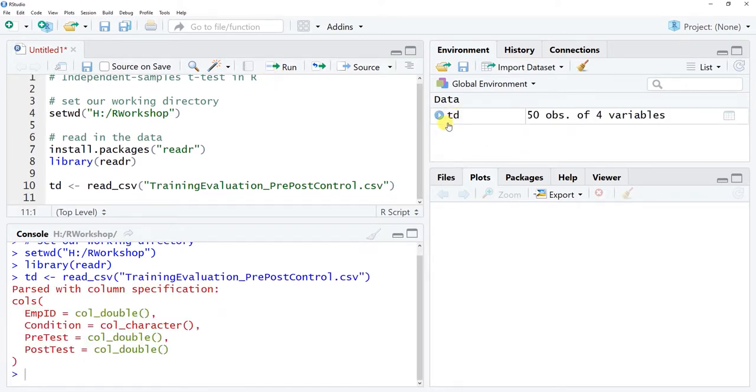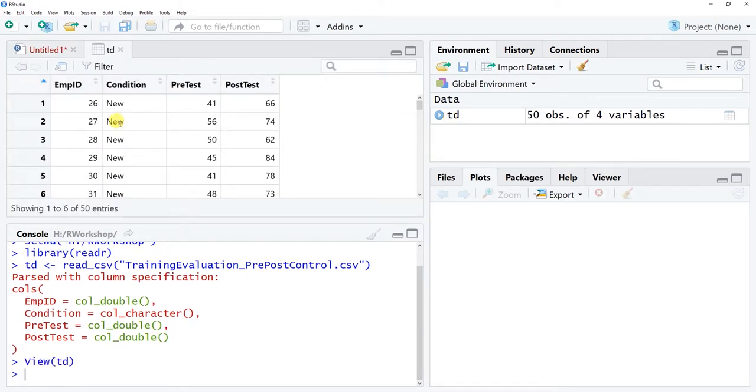And here you'll see in our global environment, we now have that TD data frame object. Let's click on it to inspect our data. Looks like we have 4 columns here corresponding to 4 variables. We have our employee ID variable here. We have our condition variable here, which has new and old levels.